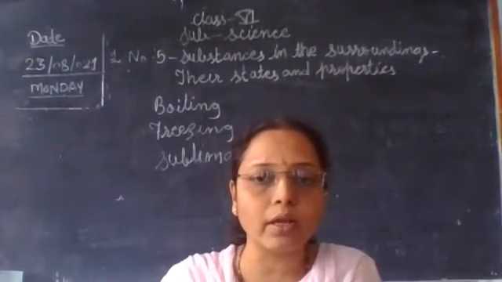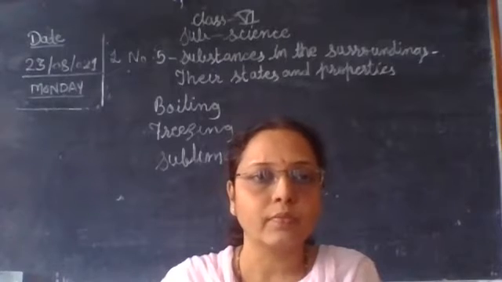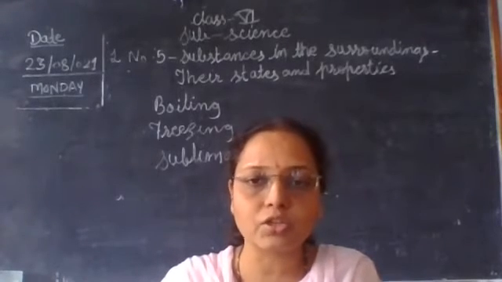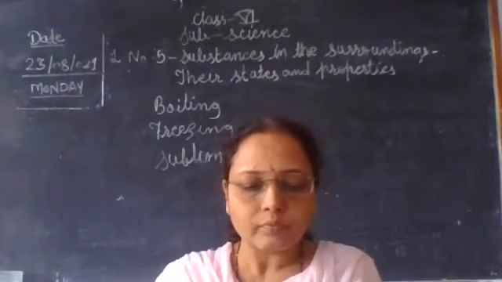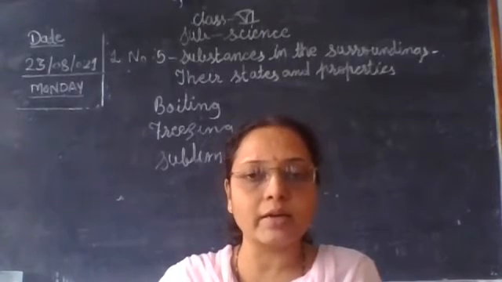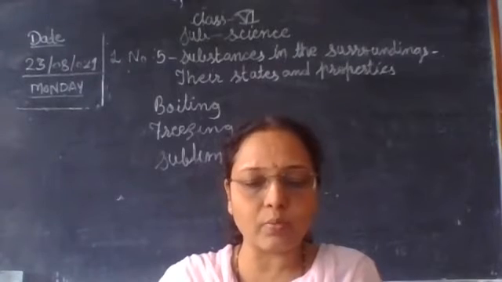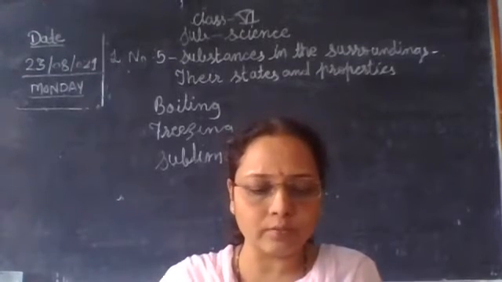This is also called ebullition. So at sea level, pure water boils at 100 degrees Celsius. This is the boiling point of water.